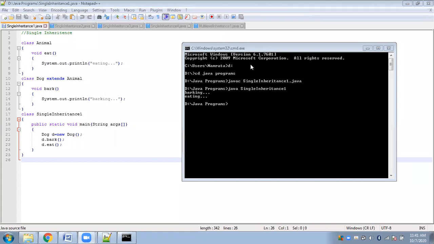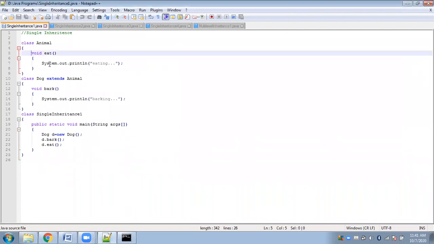Yes, because Dog has inherited the Animal class. First point is there. Dog has inherited the properties of the Animal class, but the explanation does not stop there. You see, I don't have any access modifier here. So what is the access modifier by default? It is the default access modifier. And you all know that any field or method declared as default is always accessible from within the package. It is not accessible outside the package, but it is accessible from within the package.